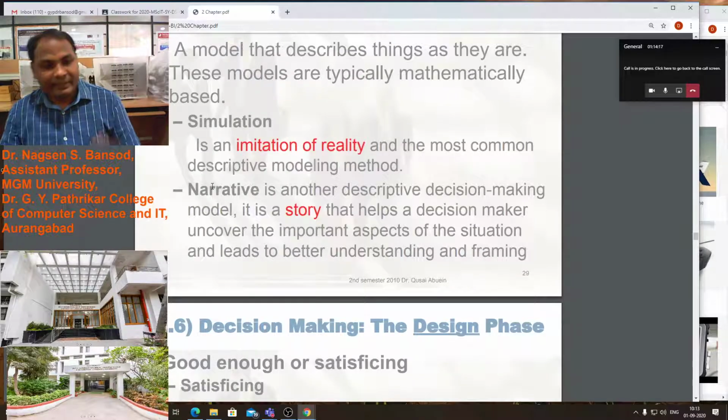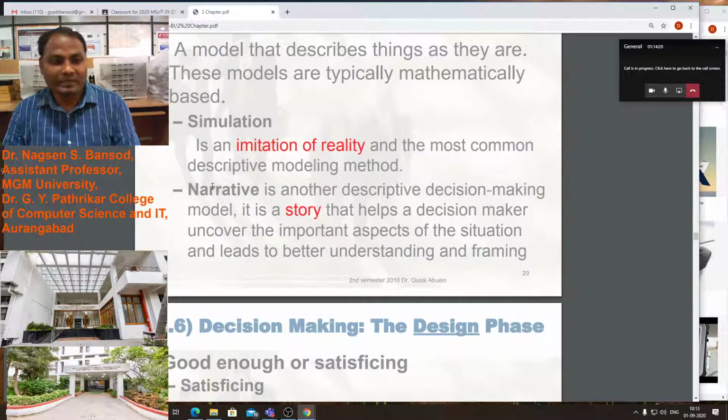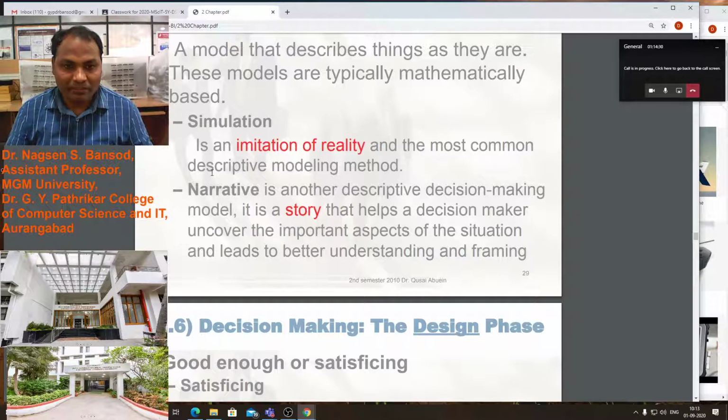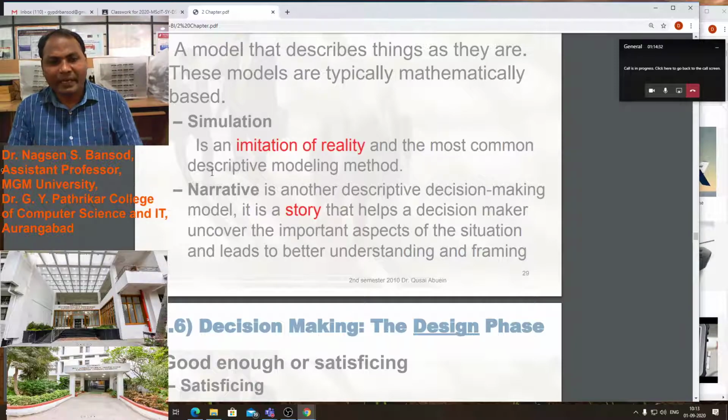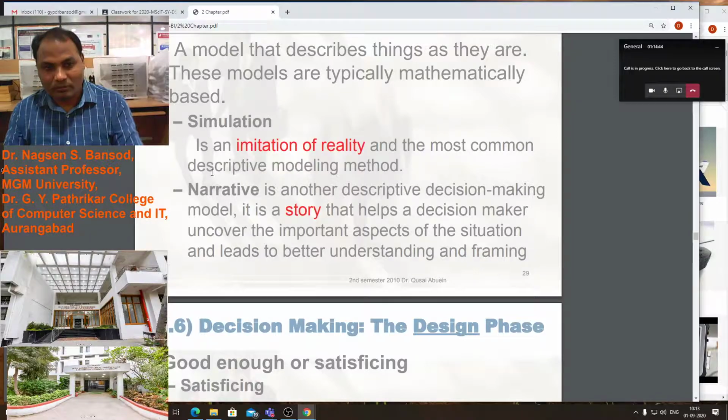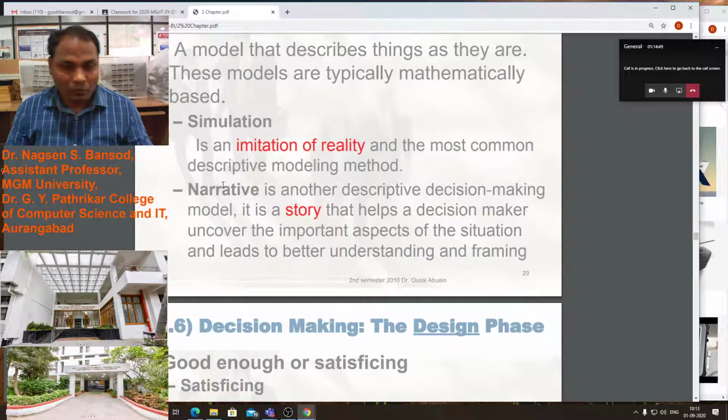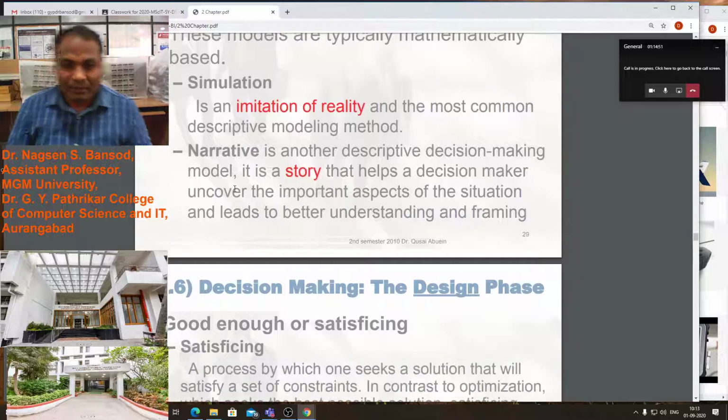Here we perform simulation, which is an imitation of reality and the most common descriptive modeling method. Simulation means an interactive modeling technique. We fill in the actual product, the actual displacement of the product. By using the simulation, we can look at the interactive model.